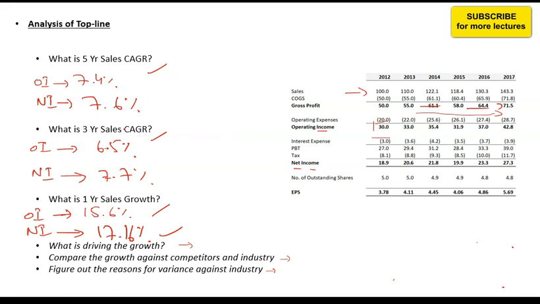The second important thing to look into is that operating income decreased from 7.4% to 6.5% in 3 years. So that is a significant decline. Operating income declined and sales also declined. But if I look into net income, it actually increased. So what can be the reason for the increase in net income?